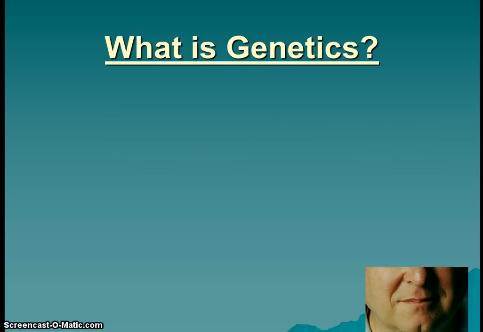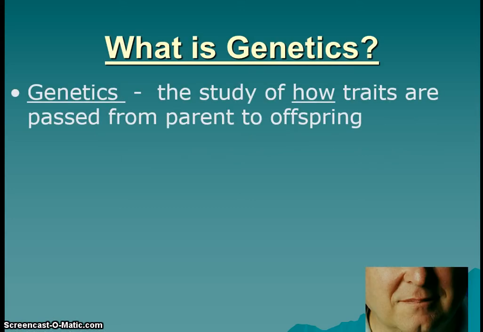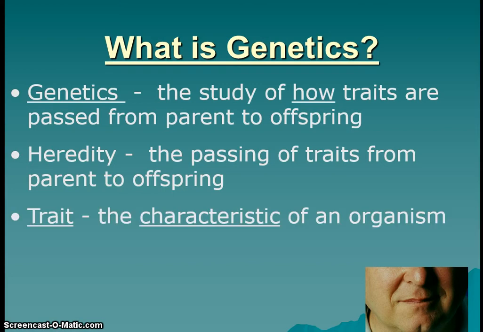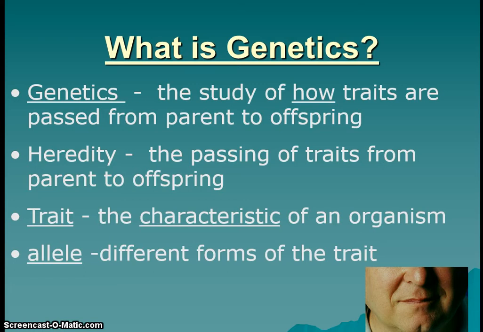Genetics and heredity. So what is genetics? Genetics is the study of how traits are passed from parent to offspring. Heredity is the passing of traits from parent to offspring. So really, genetics is the study of heredity. A trait is referring to the characteristic of an organism, and alleles are different forms of the same trait.